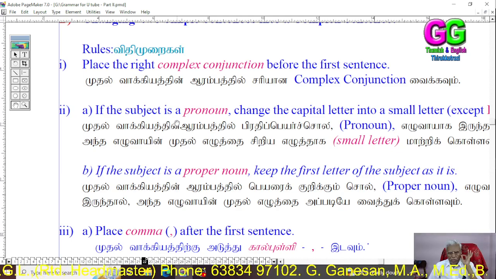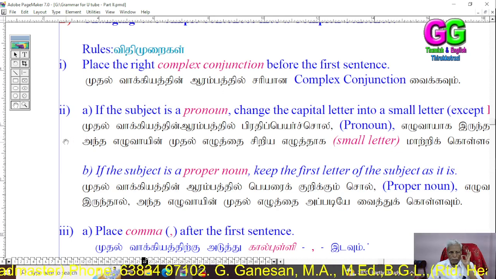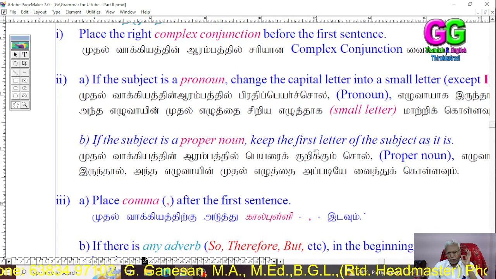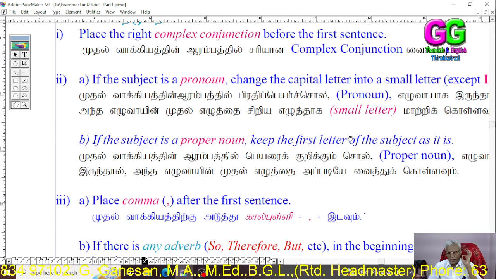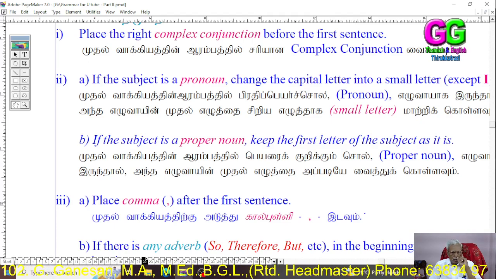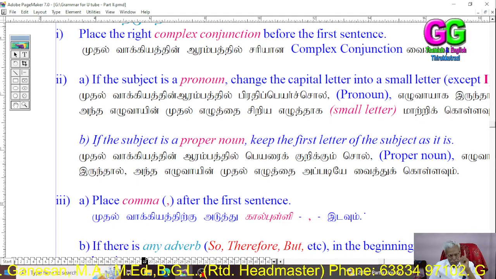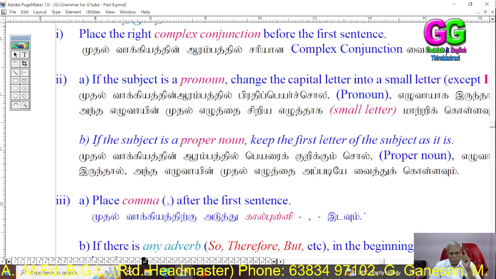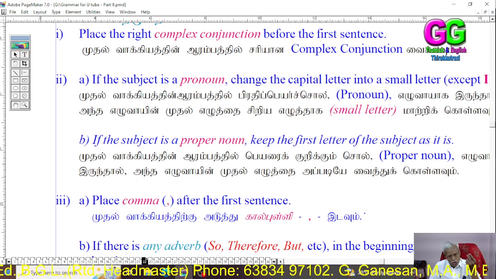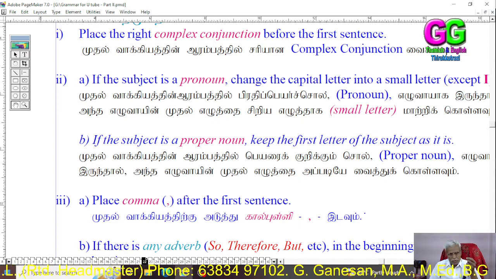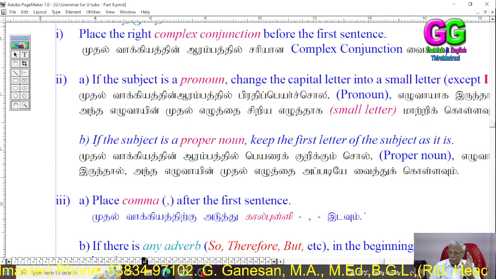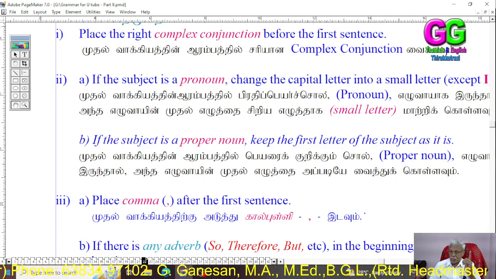Then, if the subject is a pronoun, change the capital letter into a small letter. If the subject is a proper noun, keep the first letter of the subject as it is. That is, if the subject of the first sentence is a pronoun, change the first letter into a small letter, because before that word you have already used the conjunction.